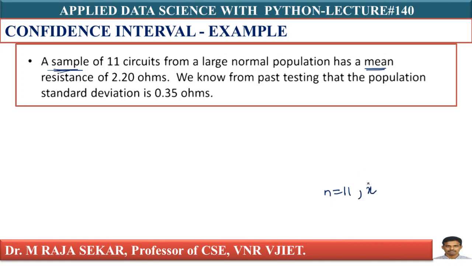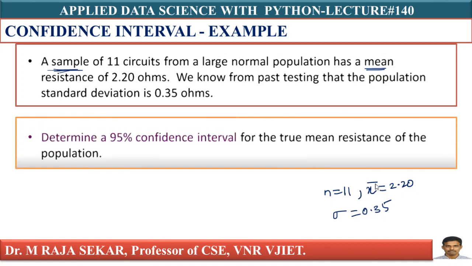What is my sample mean? X bar equals 2.20 ohms. We know from past testing that the population standard deviation is 0.35, that is sigma equals 0.35.